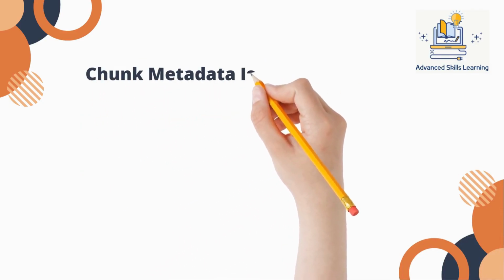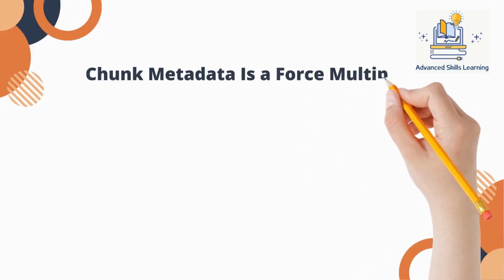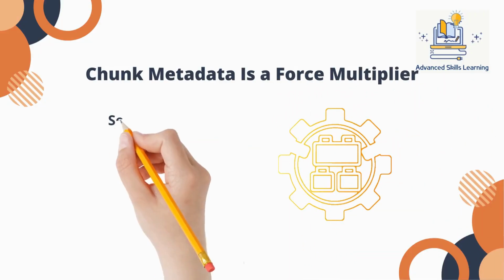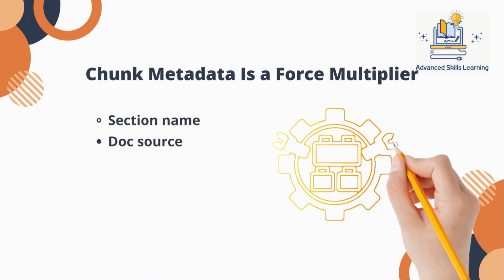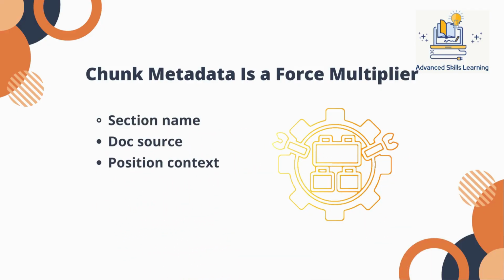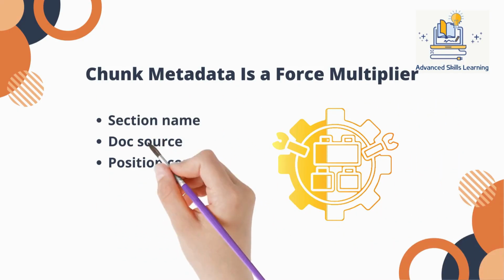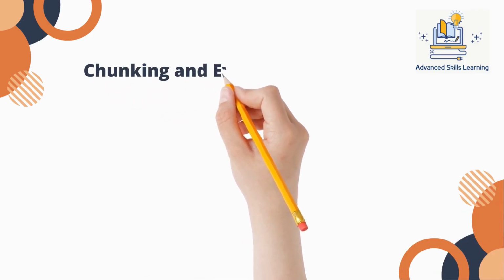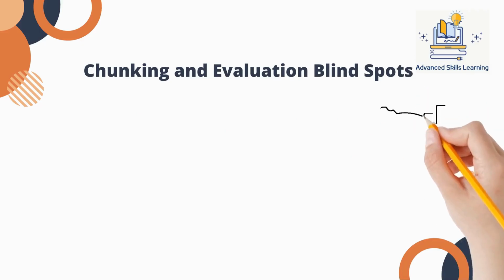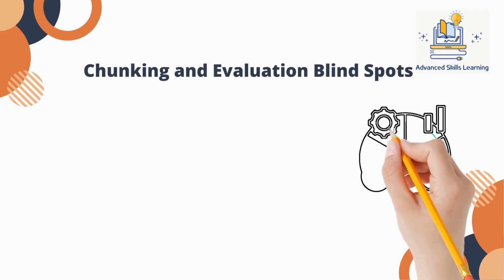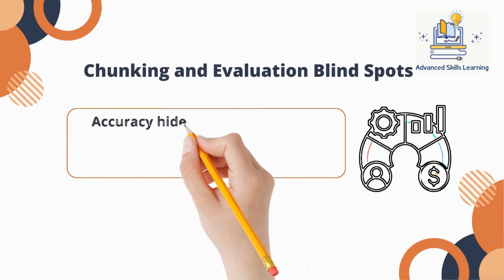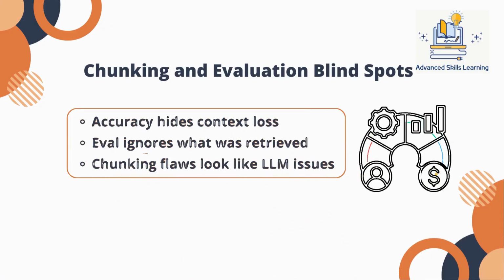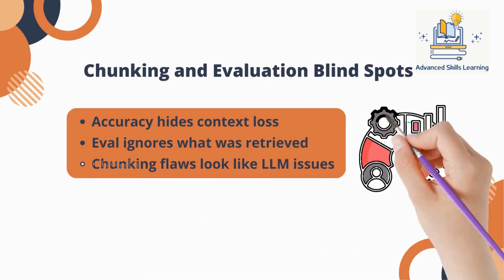Metadata turns good chunking into great retrieval. Section titles, document sources, timestamps, and positional hints give retrievers and rerankers signals beyond embeddings alone. In many systems, metadata contributes more to grounding quality than changing the embedding model. Chunking problems are often invisible during evaluation. Accuracy scores can look high while the system consistently retrieves incomplete or misleading context. When answers feel almost right, chunking is frequently the hidden culprit, not the LLM, not the prompt, and not the vector database.